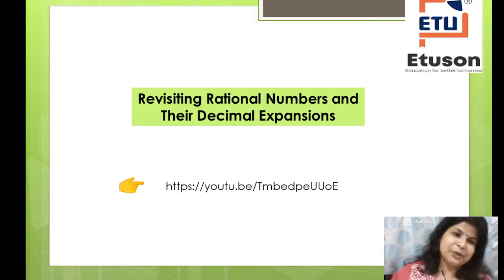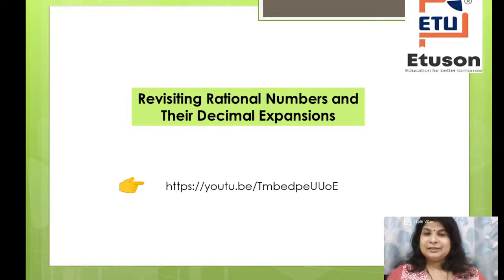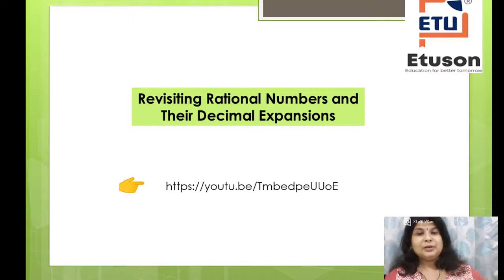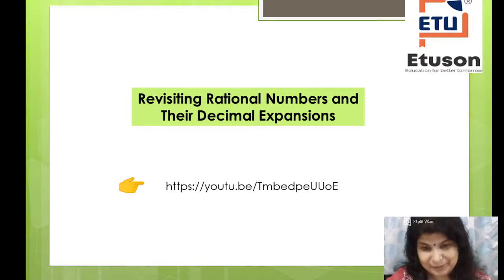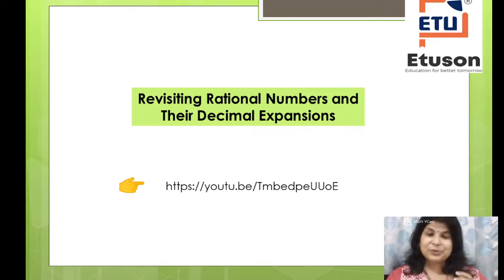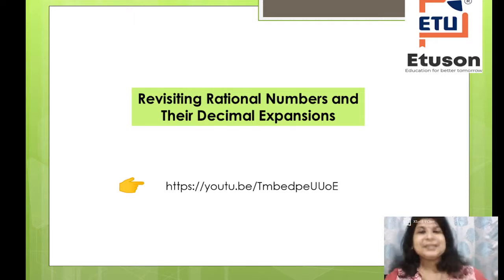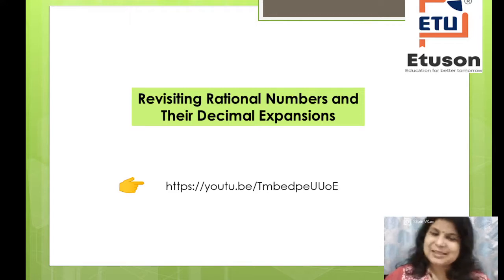So today we are going to discuss the topic of rational numbers and their decimal expansion. I have written "revisiting rational numbers and their decimal expansion" because you are already acquainted with the term decimal expansion of rational numbers from class 9. Correct, students? So here something extra will be added to what you studied in your previous standard.